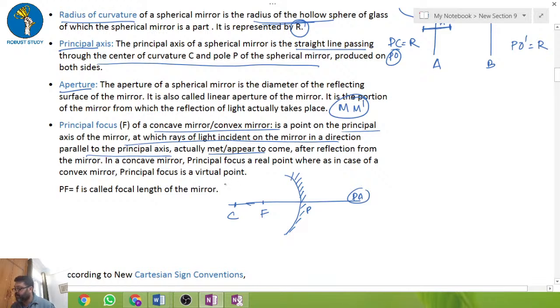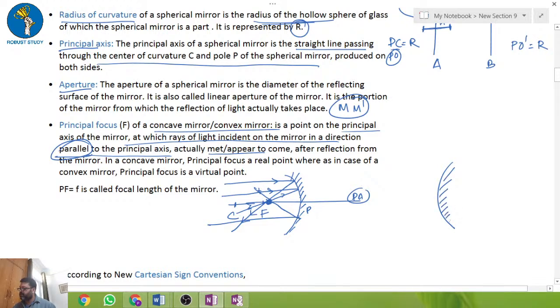Now what happens when all the rays fall on the mirror? After reflection they pass through the principal focus. Similarly, if I take it from this side, all are passing through one particular point, and this point is the principal focus. So all the rays which are parallel to the principal axis, after reflection, meet at a point.